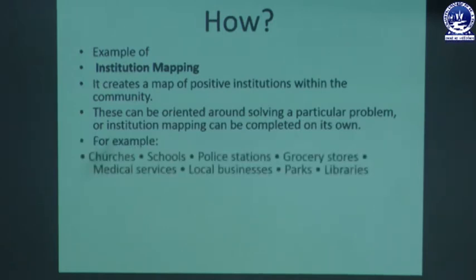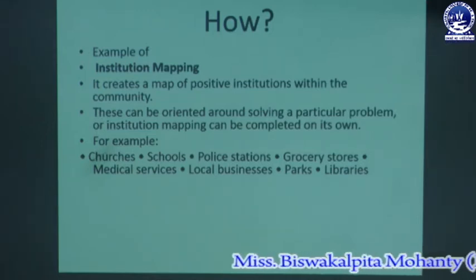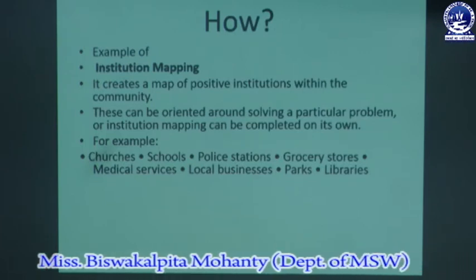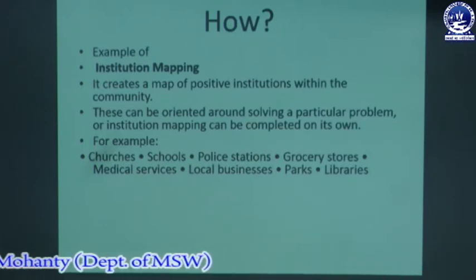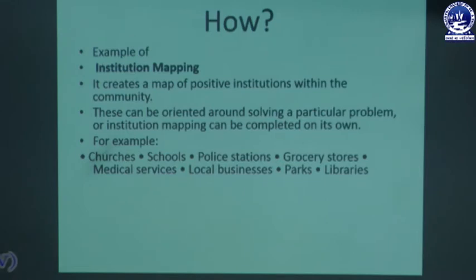For example, institutions might include the churches, the schools, the police station, the grocery stores, the medical services, local businesses, parks, libraries, etc. These could be institutions that have the potential for the development of the community, or some work is needed on these institutions, and this is how we are going to map which institutions are to be included in the mapping.